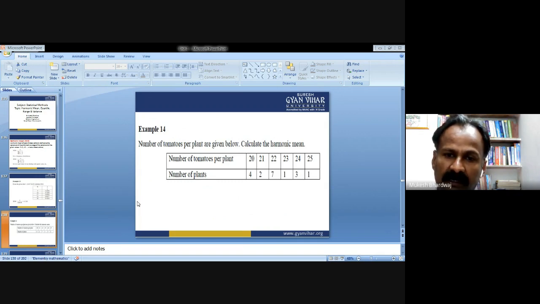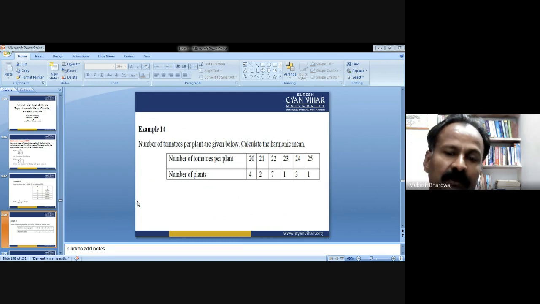So 4 plants are giving 20 tomatoes each. Similarly, 2 plants with 21 tomatoes, 7 plants with 22 tomatoes, 1 plant with 23, 3 plants with 24, 1 plant with 25, and so on. So we need to calculate the harmonic mean.